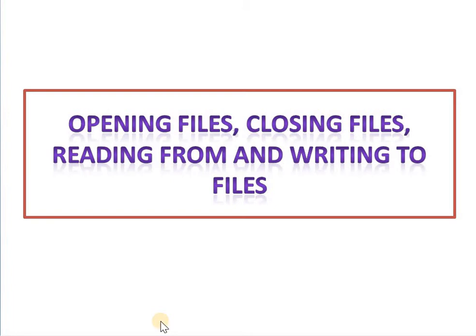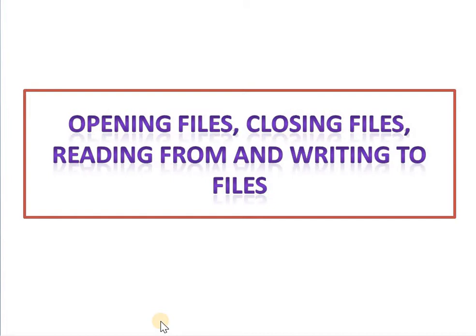Good morning, students. In the last lecture of object-oriented programming, we learned the concept of stream classes. We have started our last unit, that is file operation. In that, we studied the stream classes and the different methods that are used to implement the file operations, such as open method, close method, get method, put method.